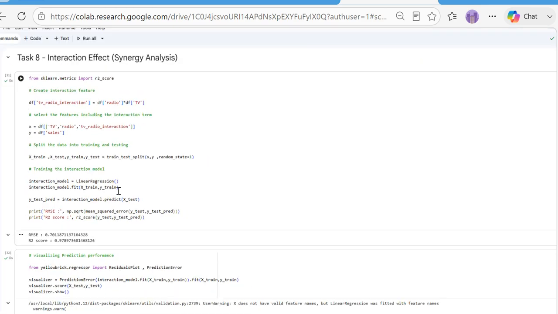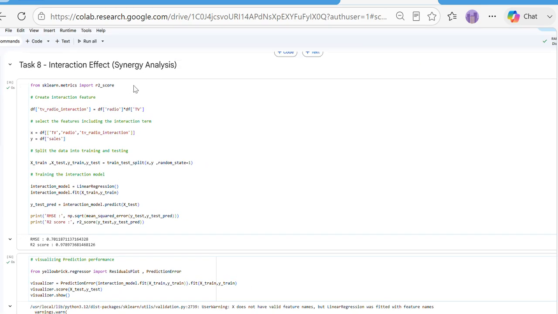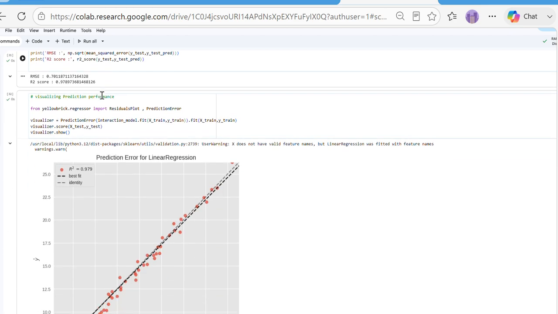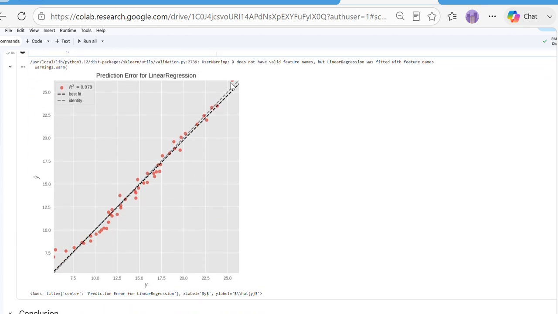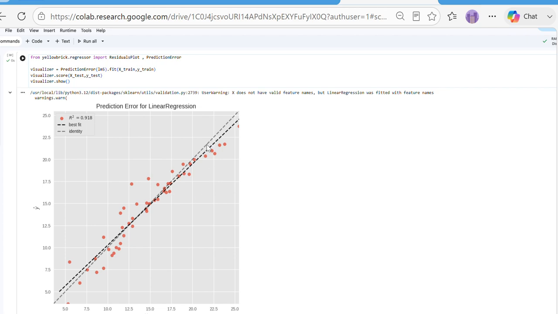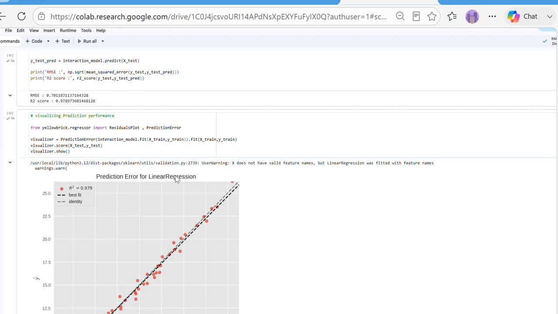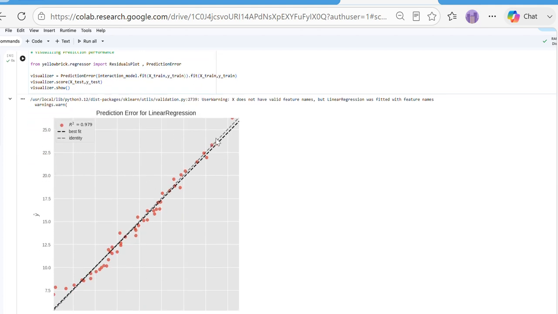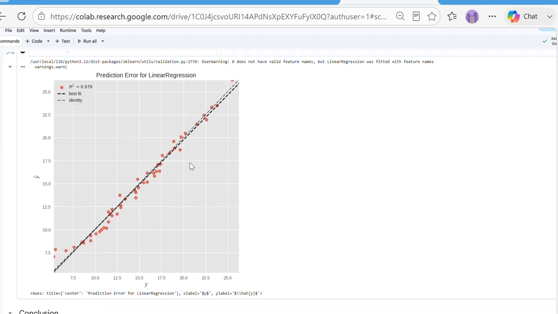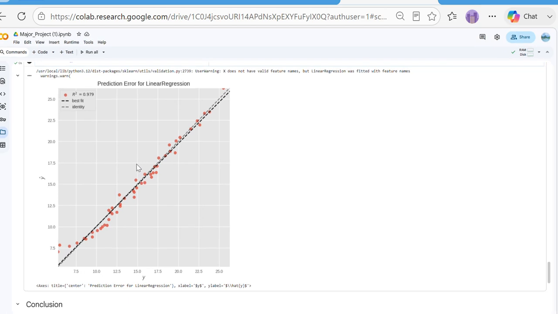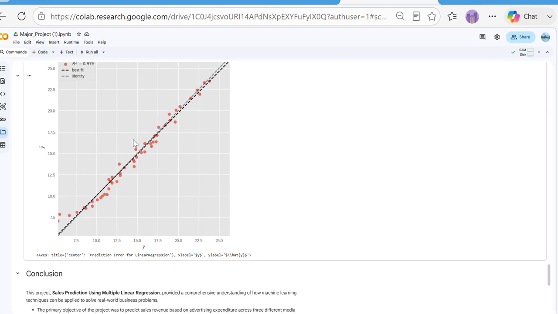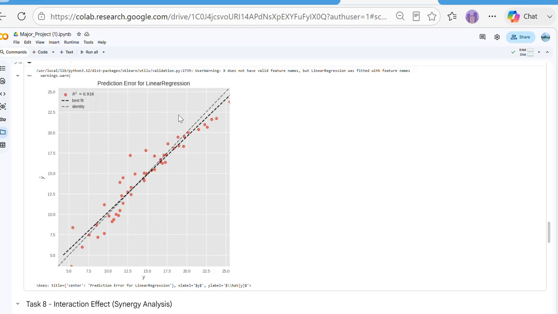Now we can see the interaction effect analysis. We can see that there is not much difference between the lines, and in this one there was a difference. We have made the comparison, and we can see that for TV and radio advertising, we can go with both only. We do not want to include the third item. Now we have trained a regression model using these interaction terms and compared the results with previous models.